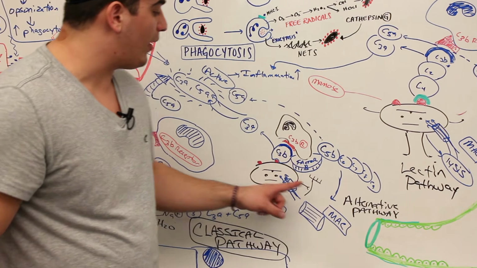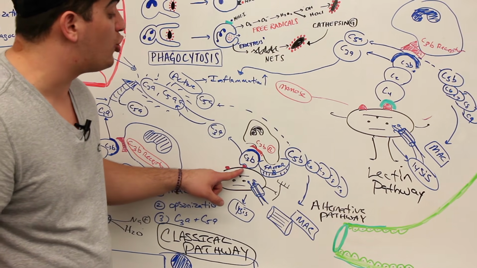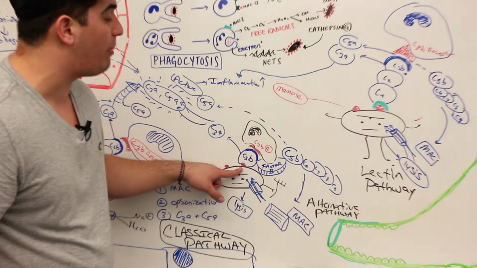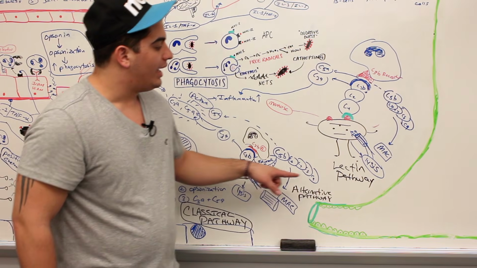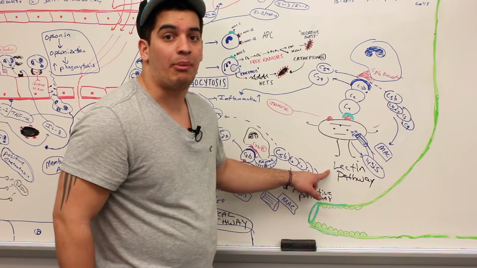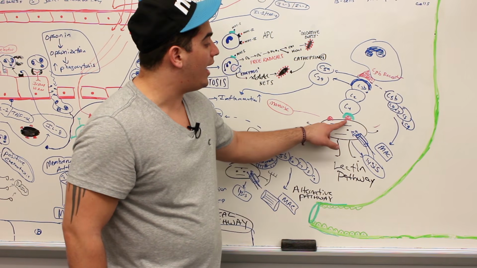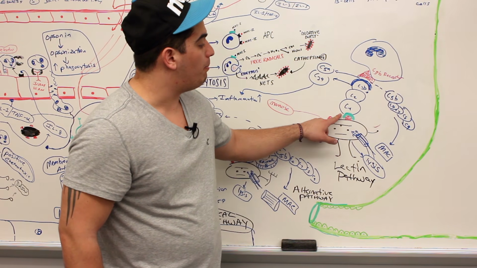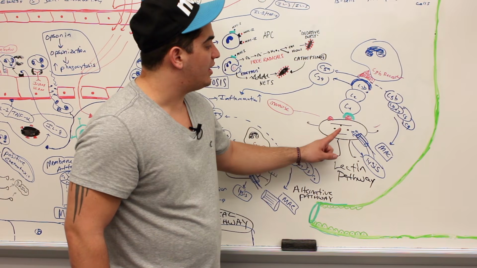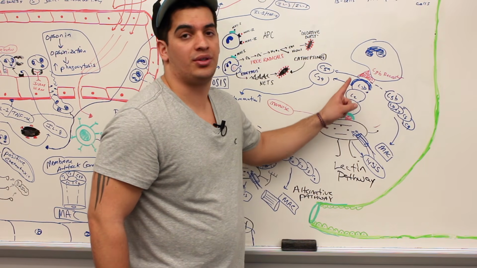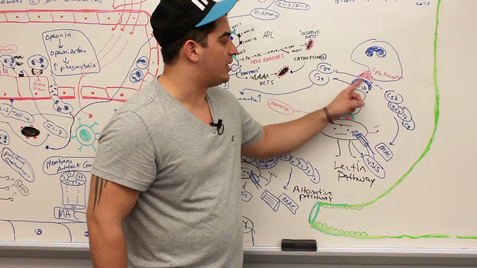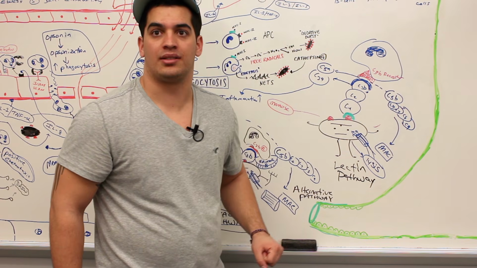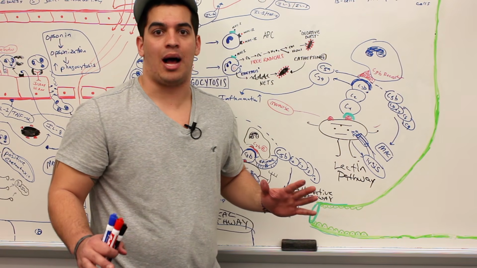This is the alternative pathway because C3b can bind directly onto the antigen or pathogen surface. And this last one is the lectin pathway because there's a mannose sugar bound by mannose binding lectin, which initiates C4 and then C2, C3b, with the same effect: opsonization and the membrane attack complex. That is the whole function of the complement system.